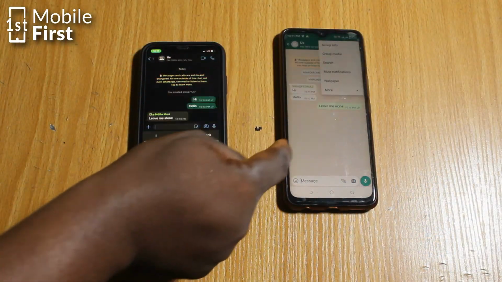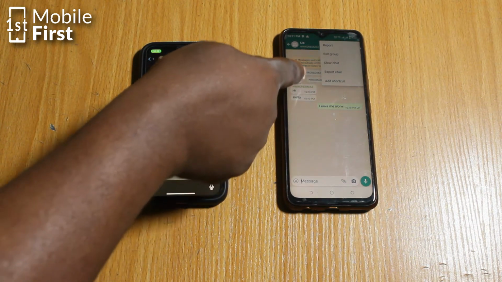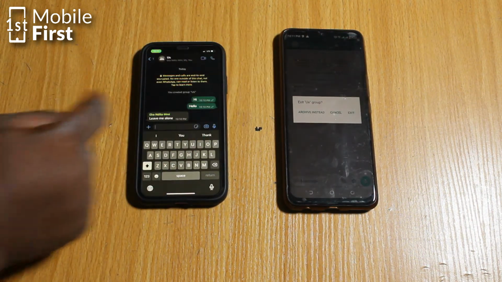Or if you are the person that blocked another person and they use this method to try and reach you, you can still prevent yourself from being added to WhatsApp groups, especially by people who are mutual friends with the person that added you to this WhatsApp group.